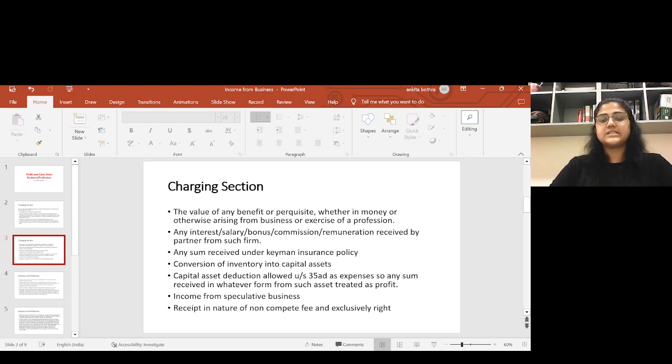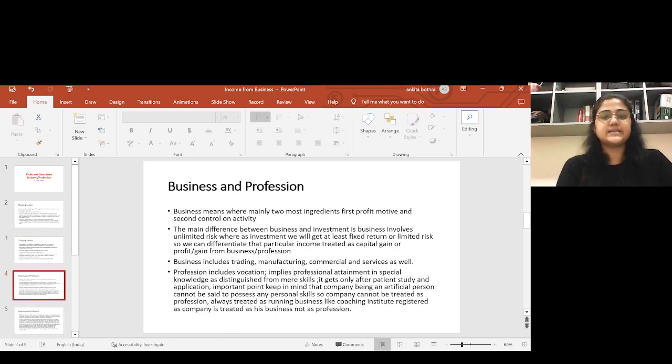Okay. Next is receipt in the nature of non-compete fee and exclusive right. Any receipt in the nature of non-compete fee and exclusive right for you, and that is also for your business, is also covered in your business and profession head. Okay. So friends, we have discussed that much about what is covered under the charging section. Now we can discuss what is business and profession, the basic definition for that. So let's move forward.